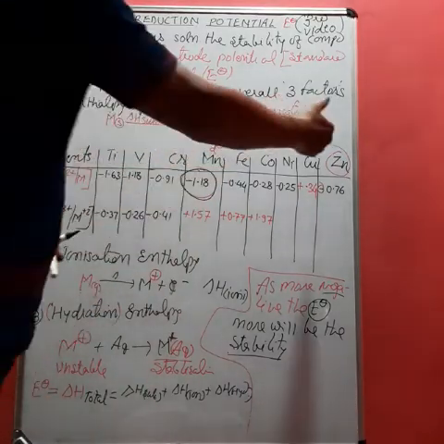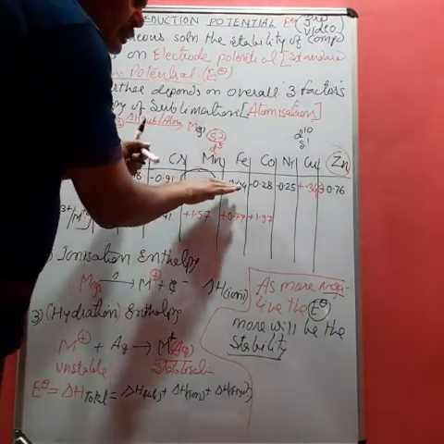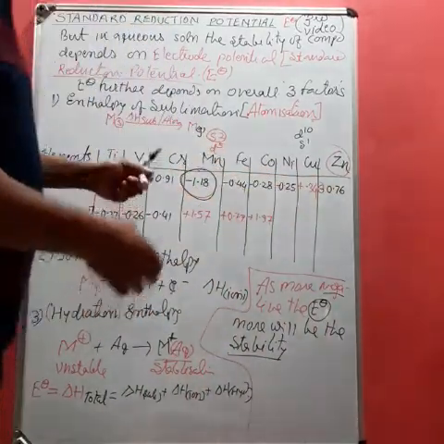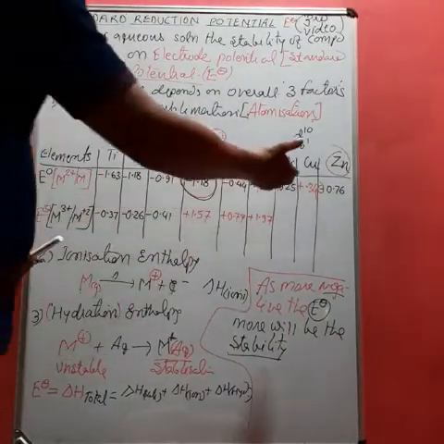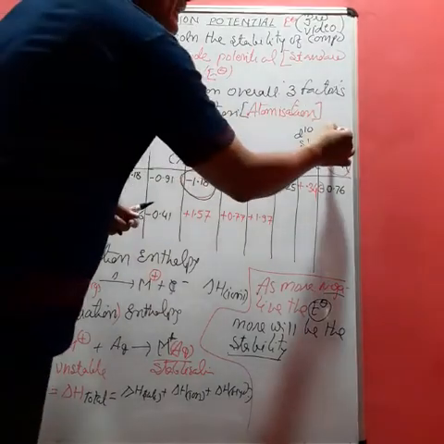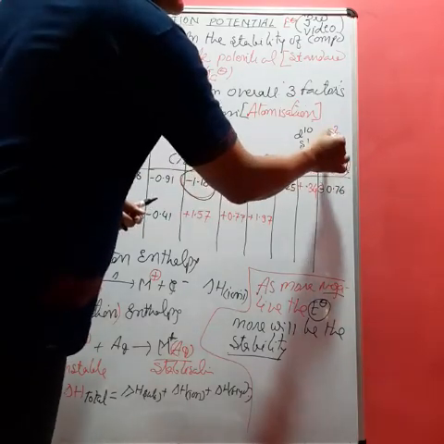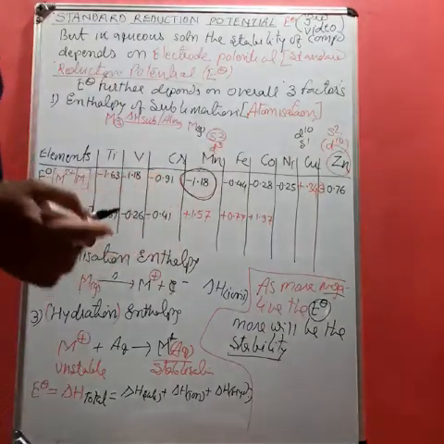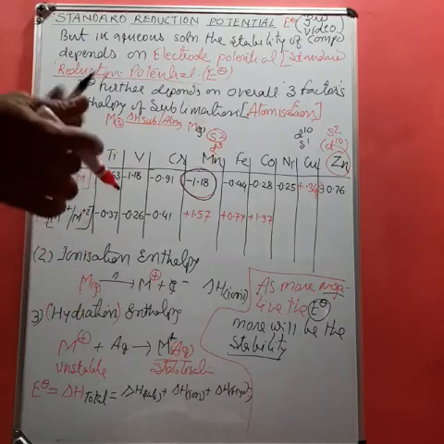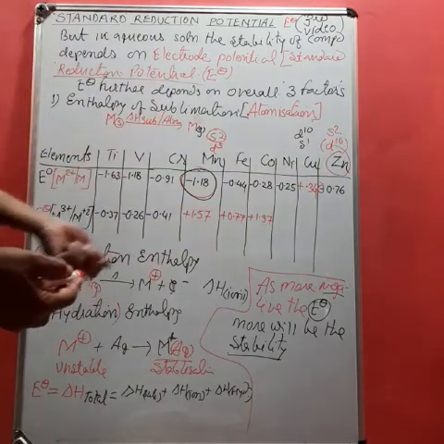And being it already become more stable due to half filled configuration, its standard reduction potential value is high. Similarly, in the case of zinc, now again there is gradual decrease in negative value, but suddenly in case of zinc it increases, and increases with very high magnitude 0.76. So the reason is that again its configuration is S2 and D10. Being 10 electrons are there, after removal of 2 electrons, therefore M+2 cation acquires the fully filled highly stable configuration, and due to this their compound shows more stability.